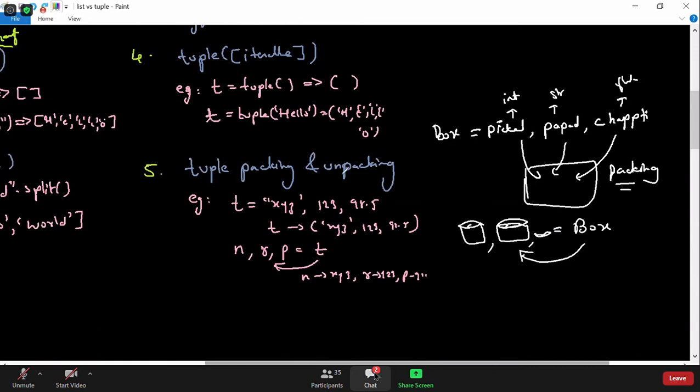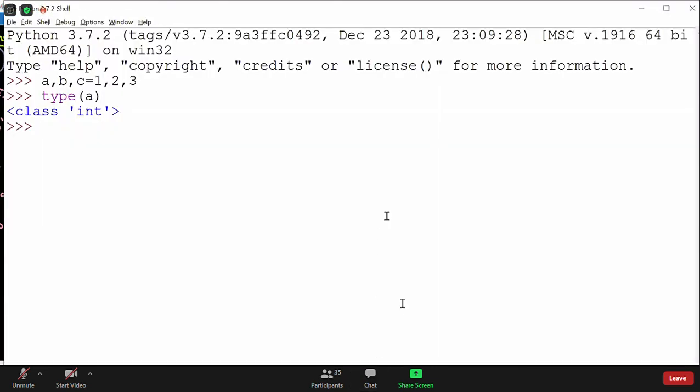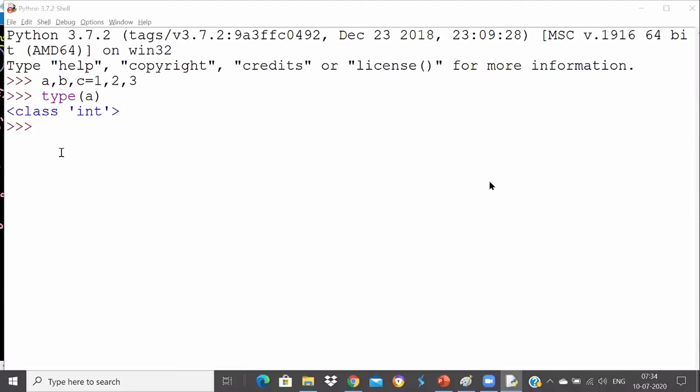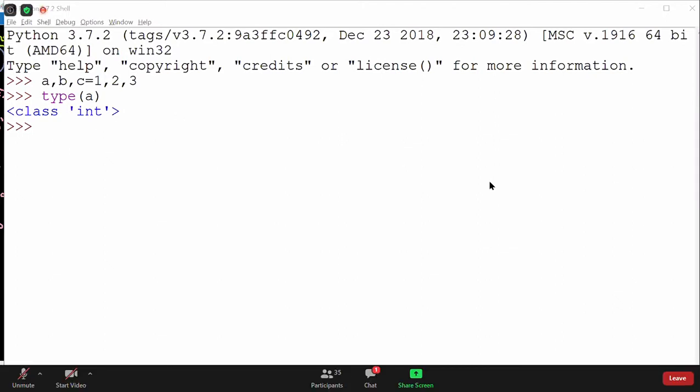Let me check now if you have any questions. Like Shikawat was asking me to execute. Sorry, there were a lot of questions at the same time, so I did not check. Which one did you want to see? I already showed you this in IDLE here. Tell me which example I should take so that I can show you here. No problem, Shikawat. Others also, like Udit, were asking some questions. I think a, b, c is equal to 1 comma 3 are referring to a single variable. Yes.